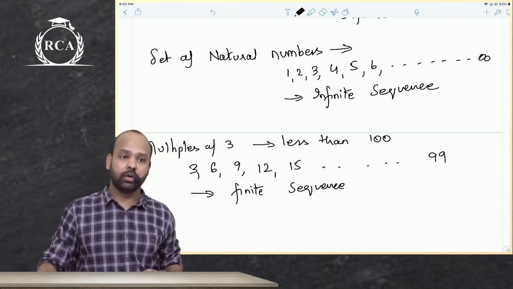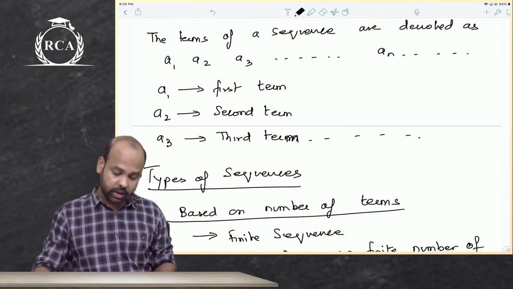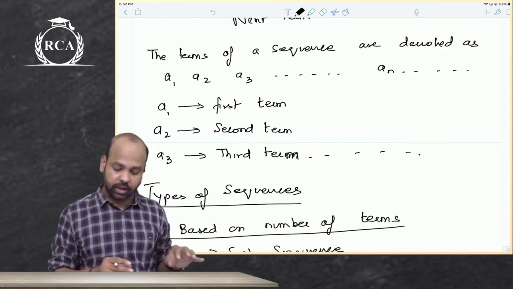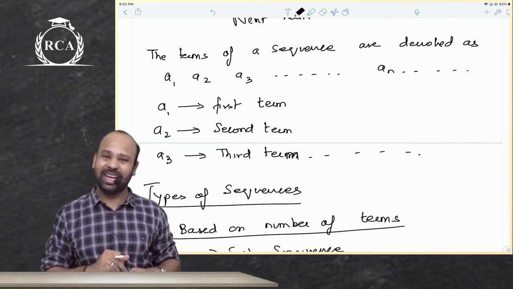Are we clear about this? Yes sir, we are clear about this. So the terms of a sequence are denoted as A1, A2, A3, so on till AN, guys.